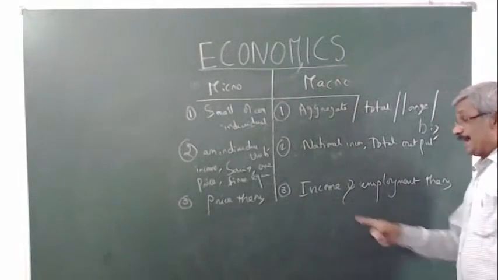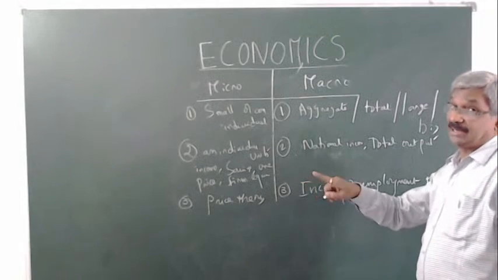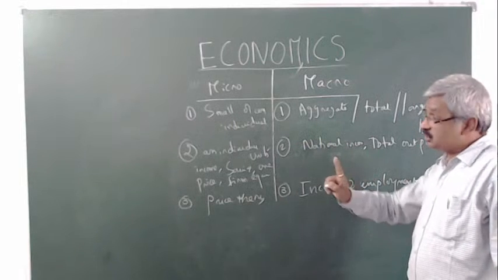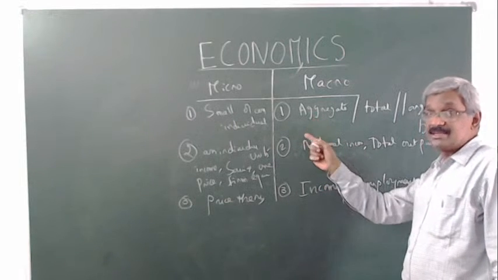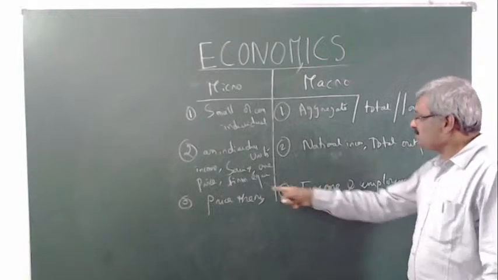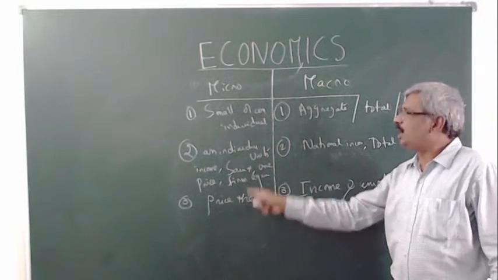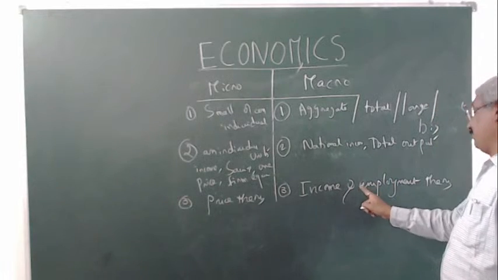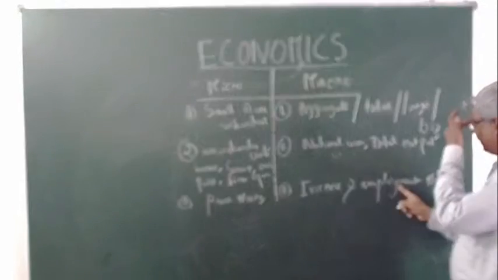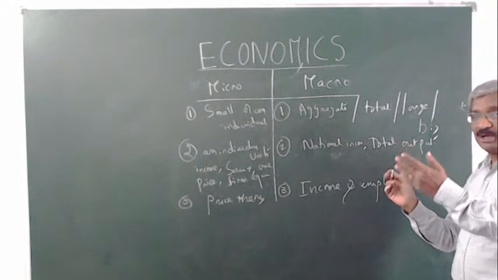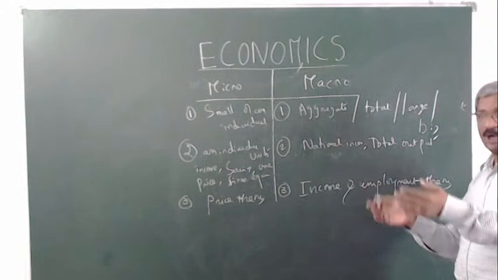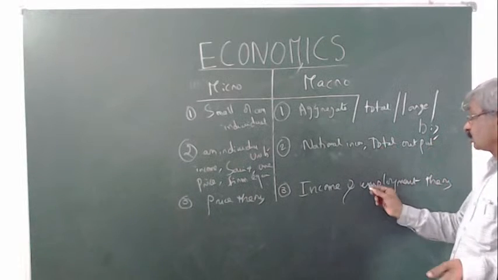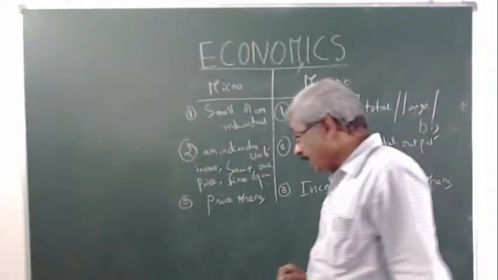Microeconomics is price theory: the price of factors, the price of individual commodities, the price in individual markets. These are the importance of microeconomics. But in macroeconomics: national income, total employment, total output, total savings of any economy in the world. That is called macroeconomics.